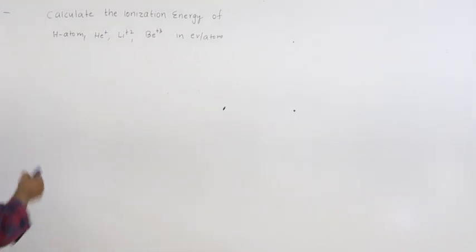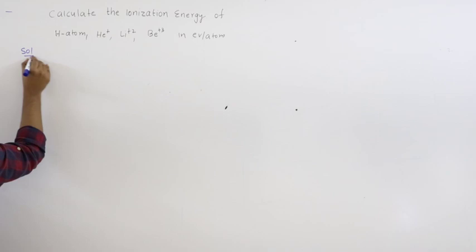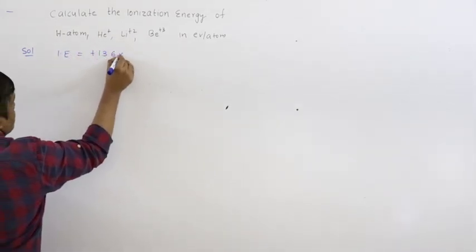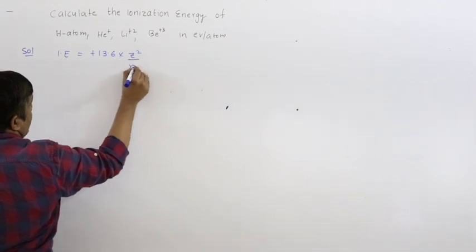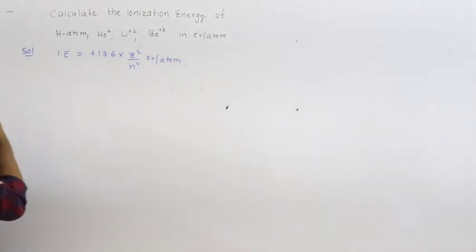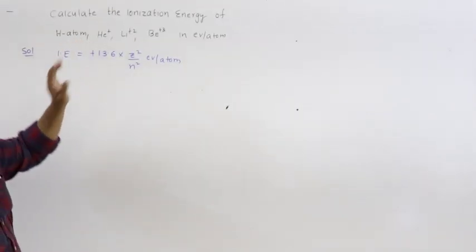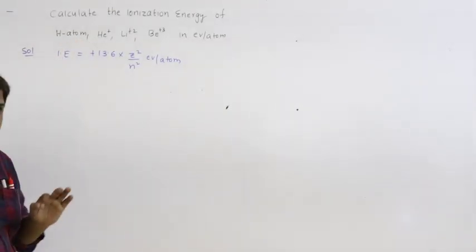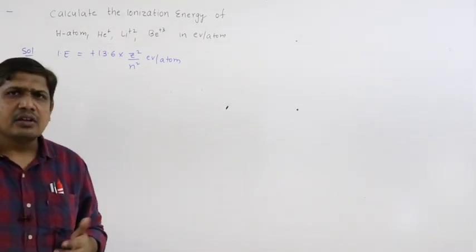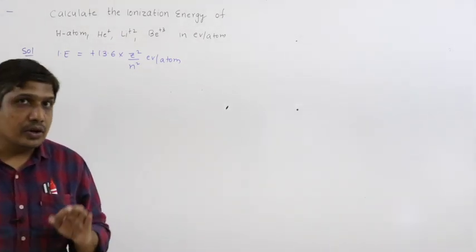Next question: calculate the ionization energy of hydrogen atom, He plus, Li plus 2, Be plus 3 in electron volt per atom. So simple one. Direct substitution: ionization energy is equal to plus 13.6 into Z square by n square. All these are single electron species, that means they contain only one electron. So that one electron is present in which orbit? First energy level, or n equals 1.